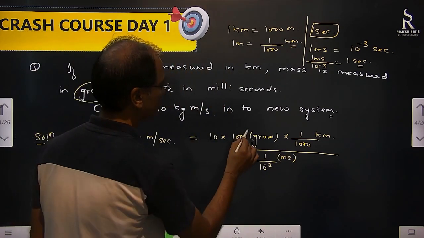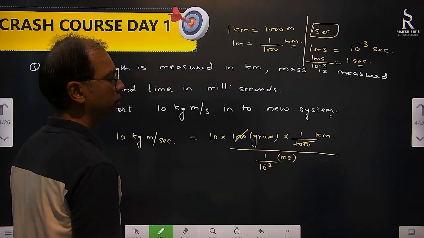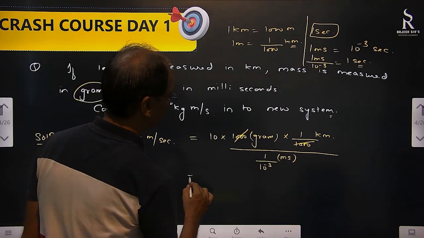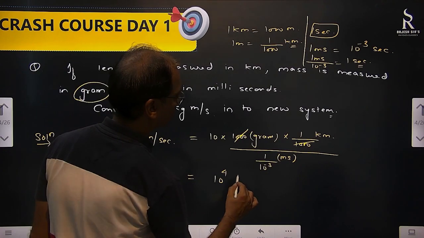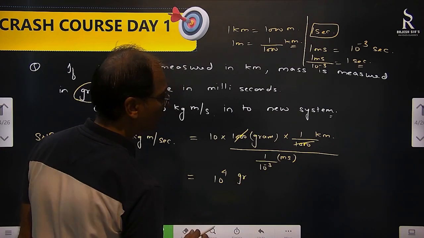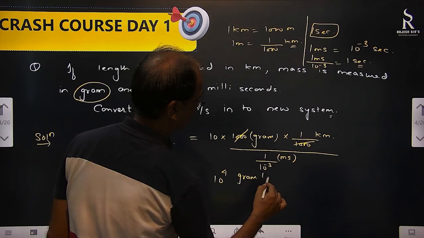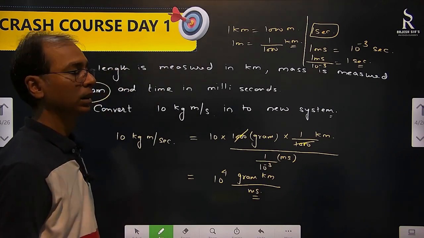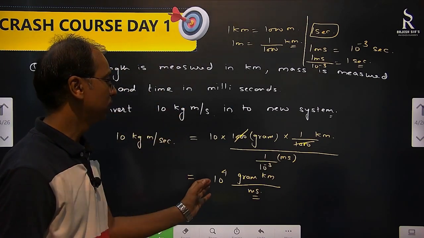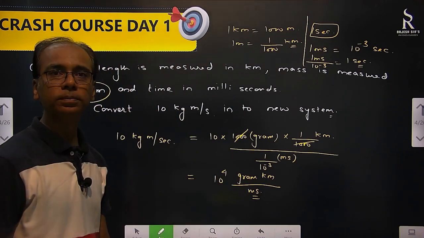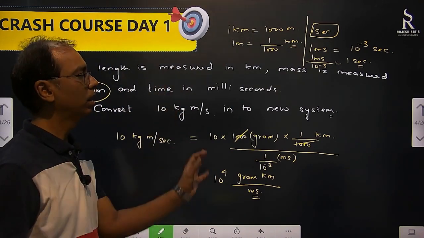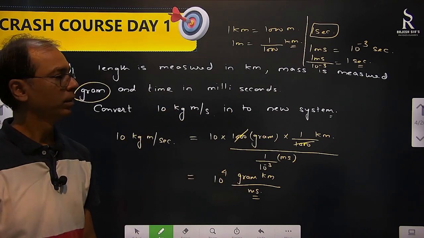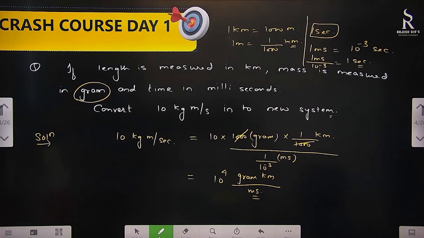So what is there? This 1000 and this 1000 get cancelled. This 10 to the power minus 3 will go up. So what will you get? 10 to the power 4 gram kilometer per millisecond. This is the conversion of 10 kg meter per second into gram kilometer per millisecond. So a new unit is formed and we converted this into the new unit. Now, what can be the other thing? What can we do?